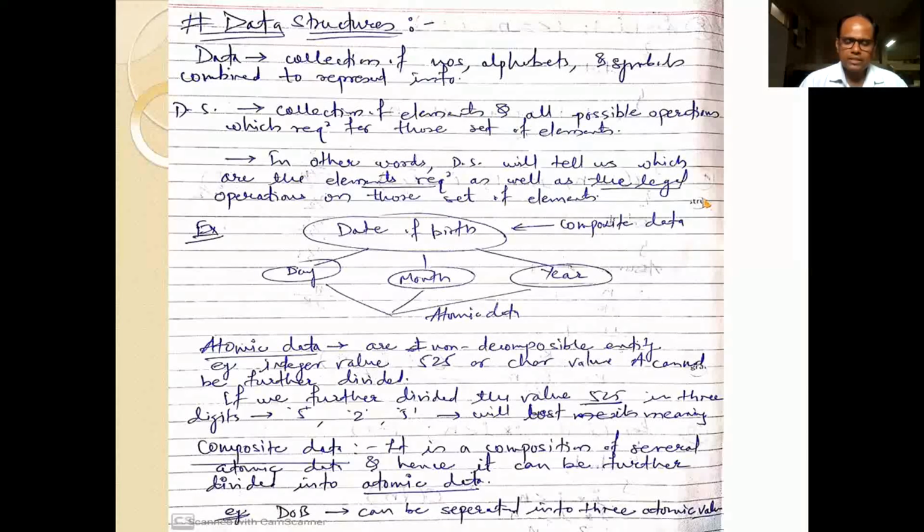So obviously the meaning of 525 will be lost. That is atomic data, meaning we can't further divide it. So what is composite data? Composite data is data in which we form a composition of several atomic data, and we can further divide that data into atomic data. That is composite data. So date of birth is an example of composite data.